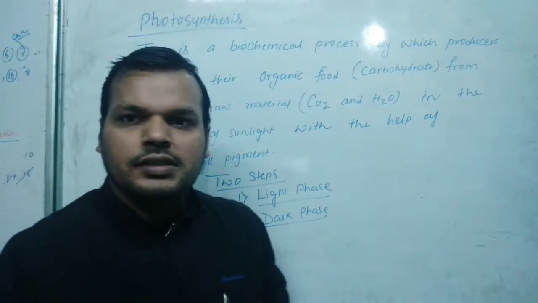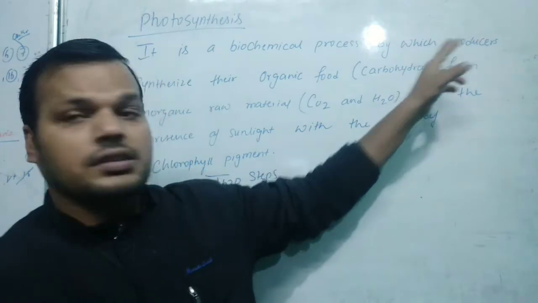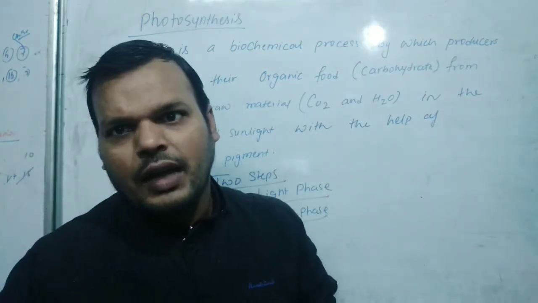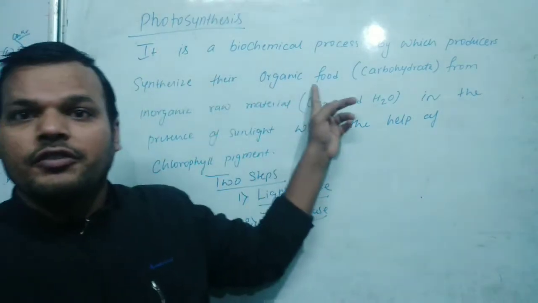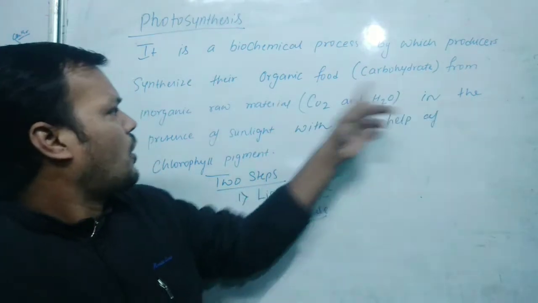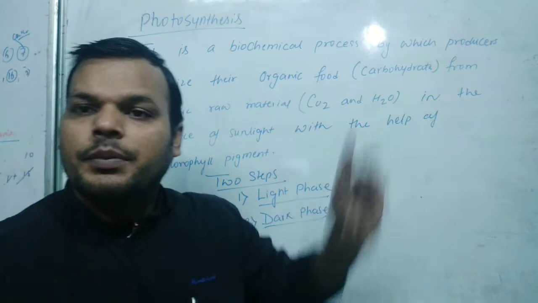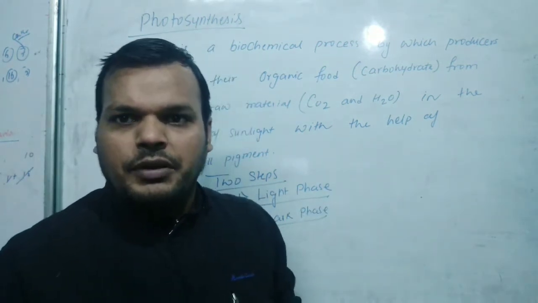Photosynthesis, what is photosynthesis? It is a biochemical process in which producers like plants, and also bacteria like blue-green algae, that is cyanobacteria, synthesize their organic food, carbohydrate, from inorganic raw materials like water and carbon dioxide in the presence of sunlight with the help of chlorophyll pigment.